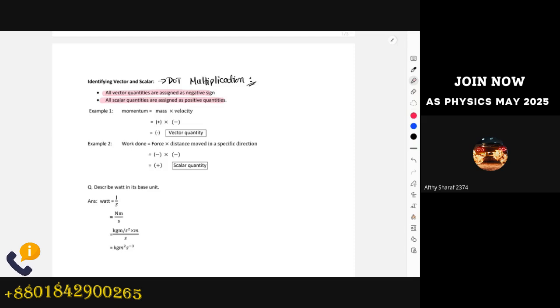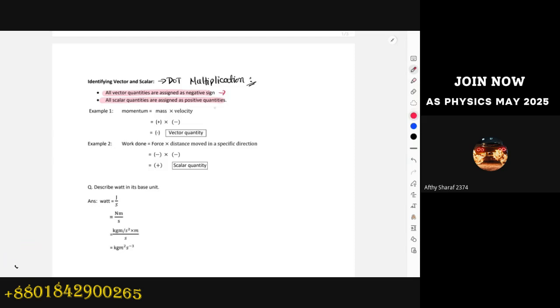We'll obviously focus on the assumptions from the next classes, but so far, why do we consider the vector quantities as negative and the scalar as positive? That is because the vectors are, sorry, one minute. The vectors are kind of like a dominating quantity. So negative is a dominating quantity sign. That's why you consider that as negative, and scalars are like a little bit of a recessive kind of quantity. That's why we consider that as positive.